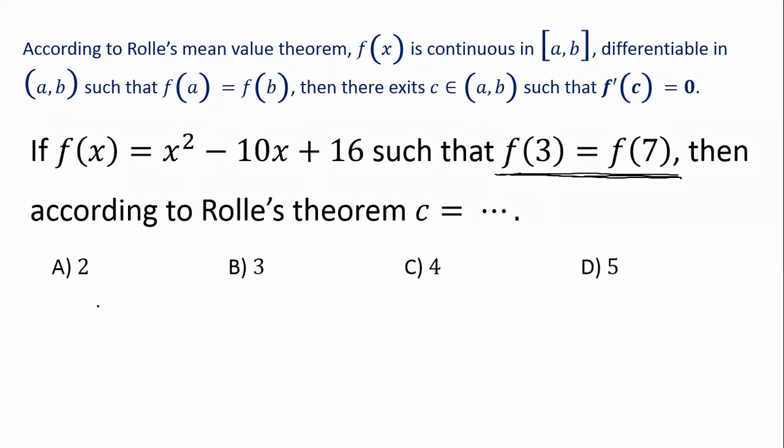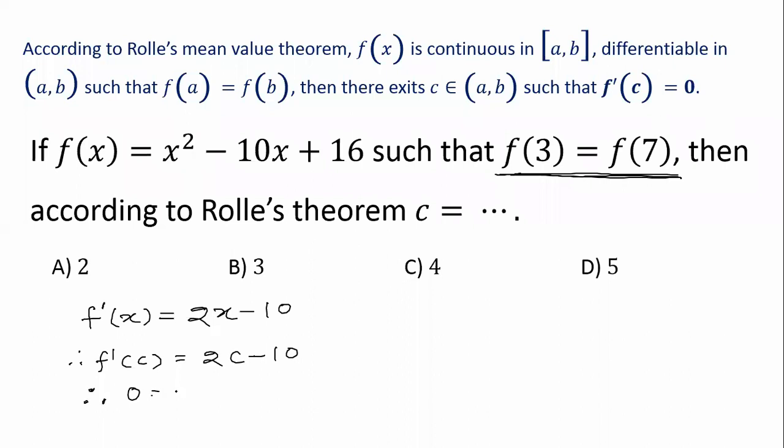So in this case directly f(x) is this much. What is f dash of x? f dash of x is equal to 2x minus 10. Therefore f dash of c is equal to 2c minus 10. Then, f dash of c is equal to 0. So 0 is equal to 2c minus 10 and therefore c is equal to 5. Yes, c is equal to 5.